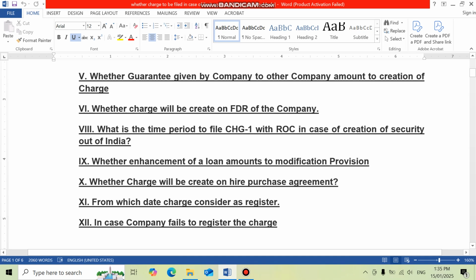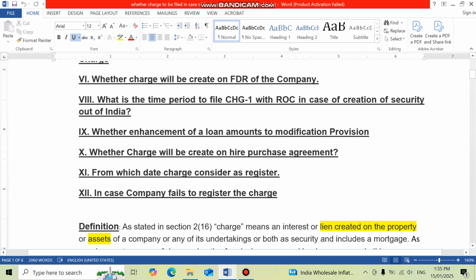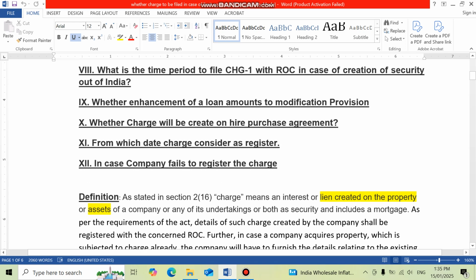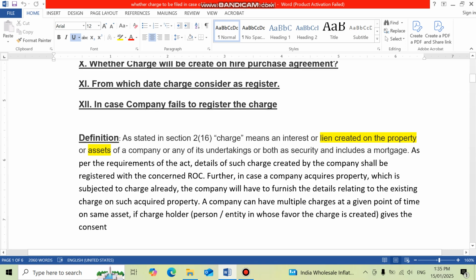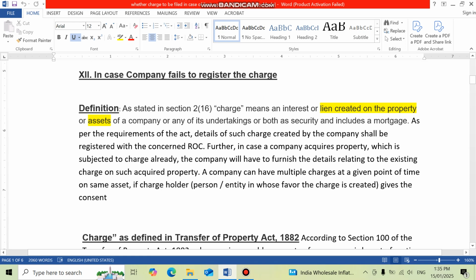Then whether enhancement of loan amounts to modification, and in that case how a charge has to be created, then whether charge will be created on hire purchase agreement, and from which date the charge is considered as registered, right? That we will see, whether it is the date of creation of document, registration or otherwise. Let me you go through the video and you will get the answer. Then in case a company fails to register the charge, what are the consequences, right?